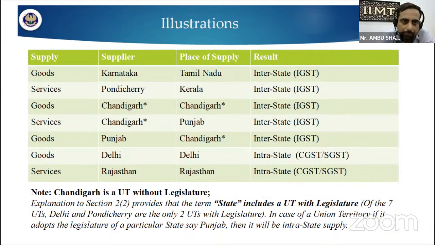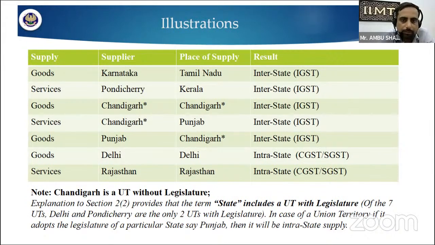That's why when the supplier and the place of supply are the same in the case of Delhi, we implement intrastate, that is CGST and SGST, Central Goods and Service Tax and State Goods and Service Tax. Another example we are taking is services, where the supplier is in Rajasthan and the place of supply is also in Rajasthan. The result is an intrastate supply, and we implement CGST and SGST.